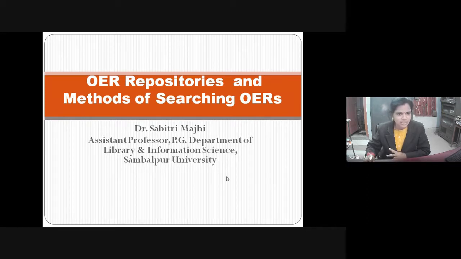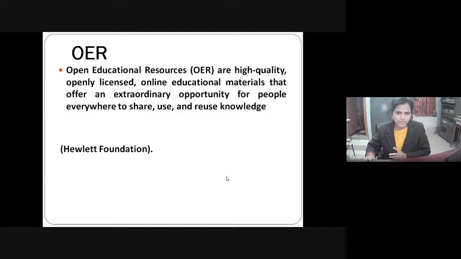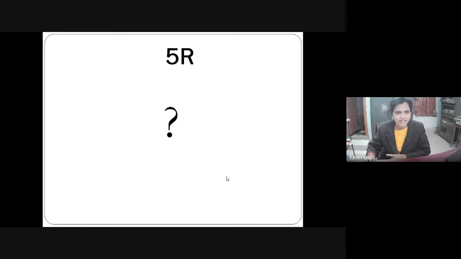In these 2 days, I will cover OER repositories, dedicated OER repositories, and methods of searching OERs. You all know that open educational resources are high quality, openly licensed online educational material that offer an extraordinary opportunity for people everywhere to share, use and reuse knowledge.